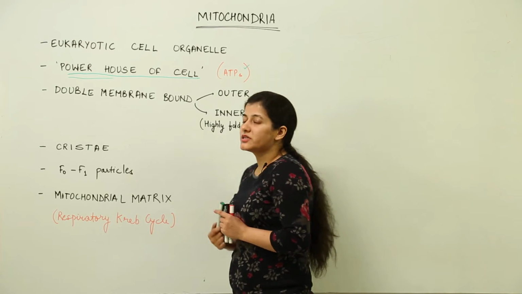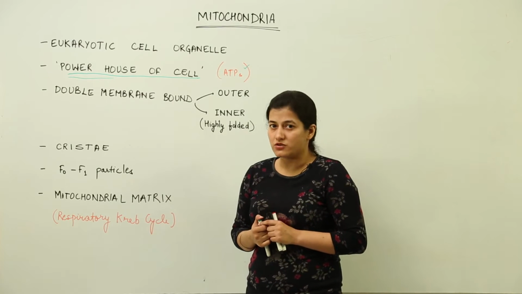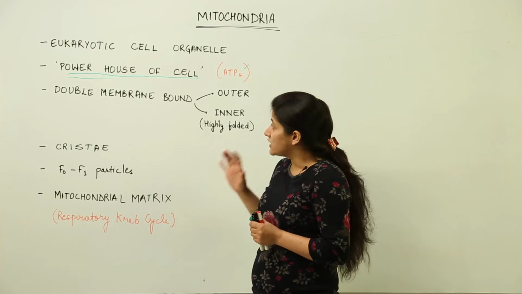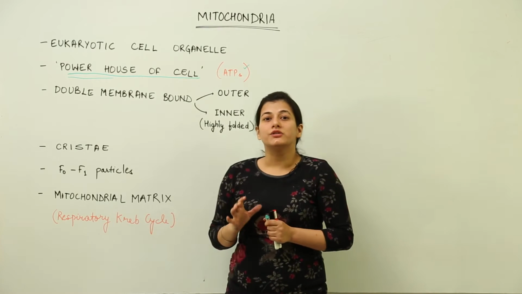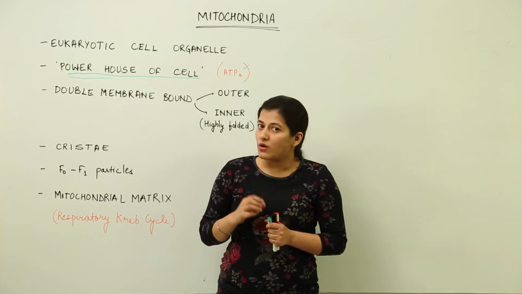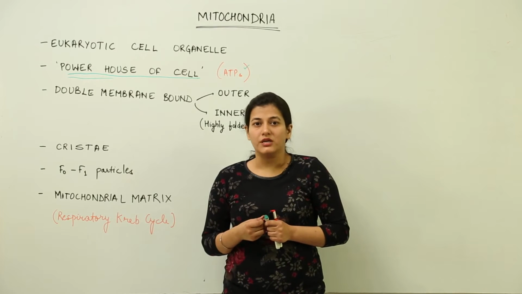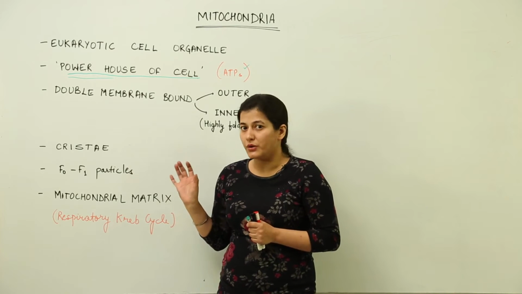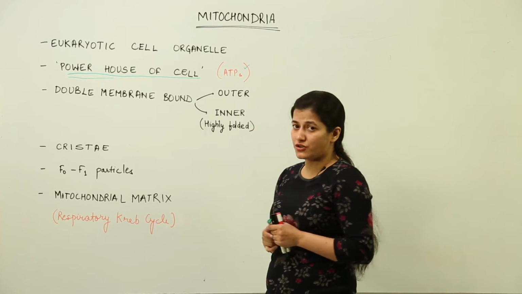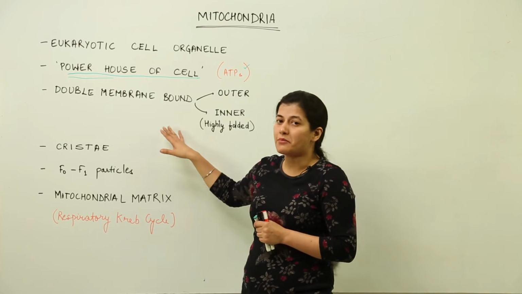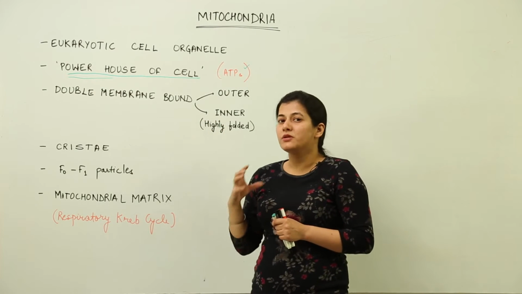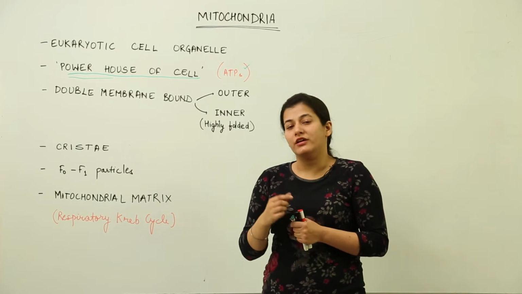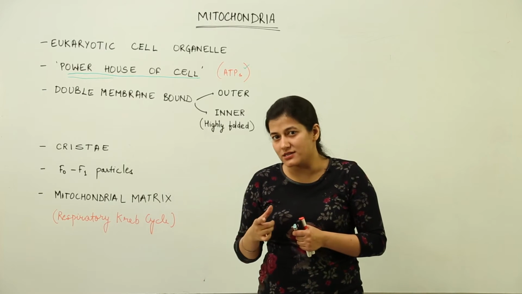If it is a prokaryotic cell, then it would do the respiration with the help of mesosome. But in case of eukaryotic cell, a mitochondria must be present because all the generation of ATP has to take place in mitochondria only. Now, what is the structure of mitochondria? It is a double membrane bound structure. That means there would be two membranes which would be having an intermembrane space inside them.